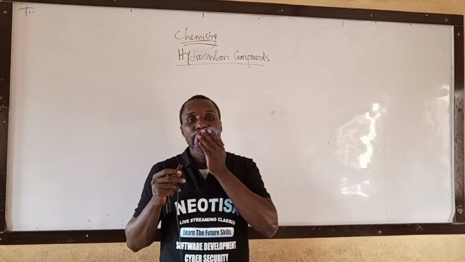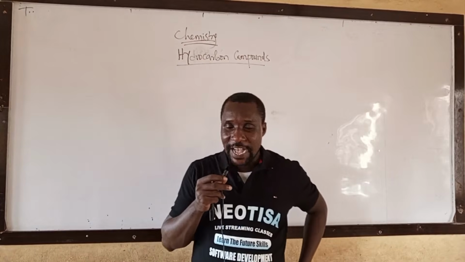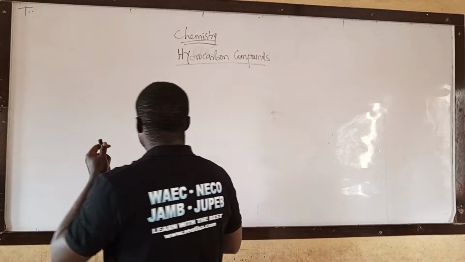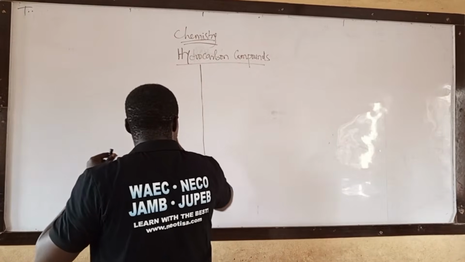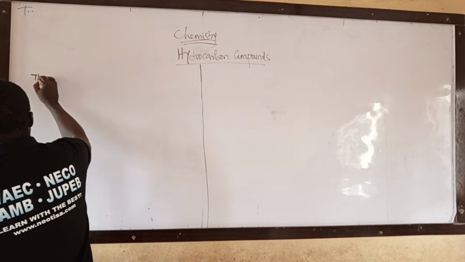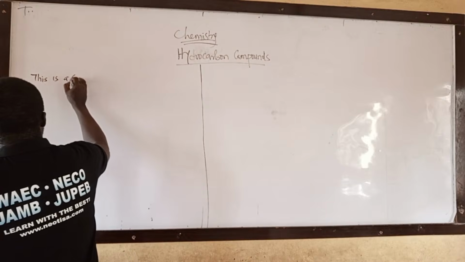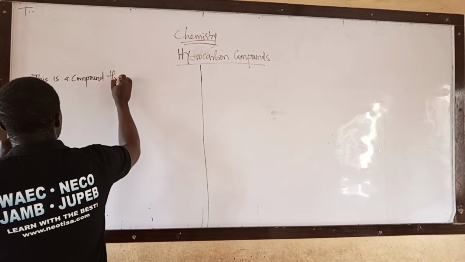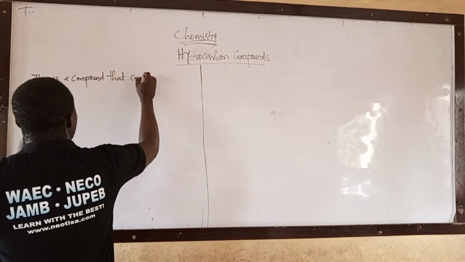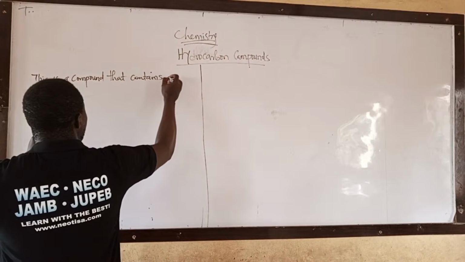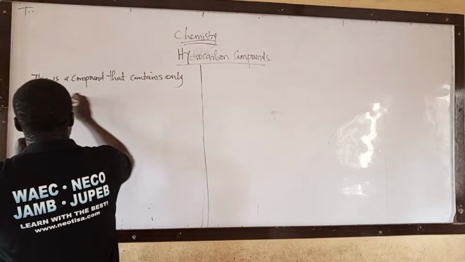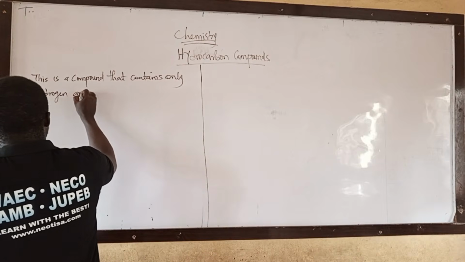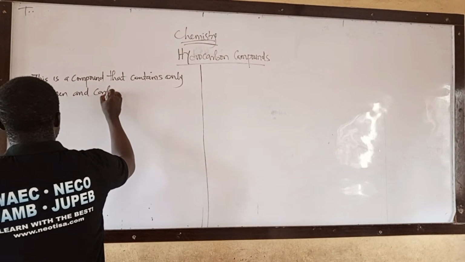Let us start. What is hydrocarbon compound? Let us write. This is a compound that contains only hydrogen and carbon.